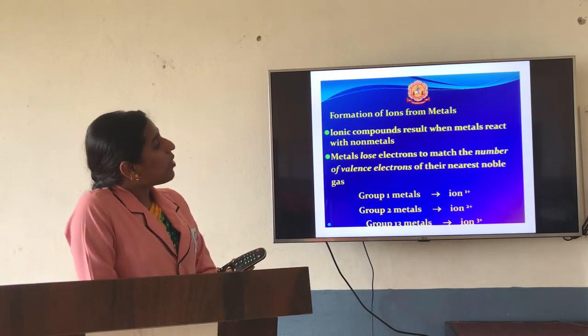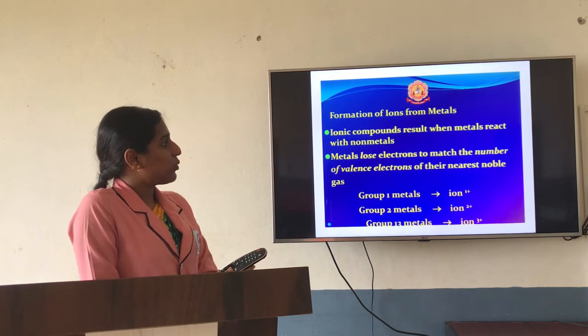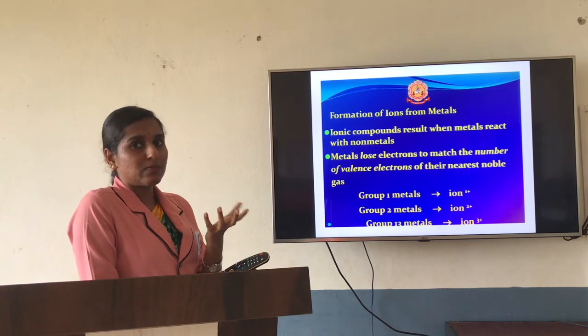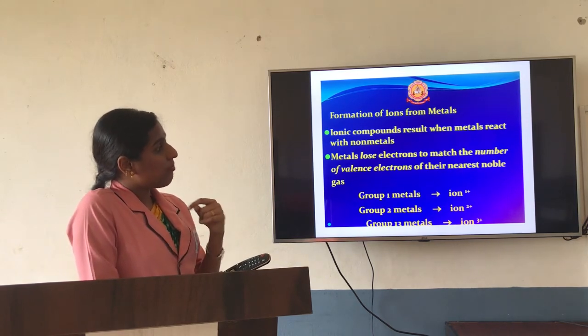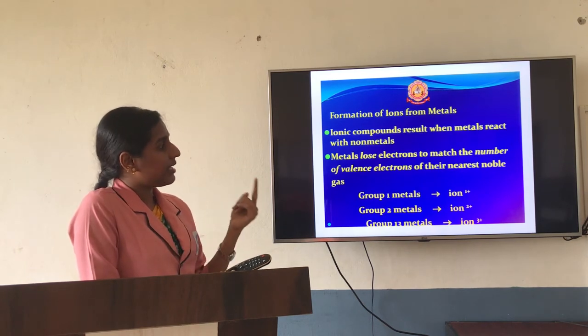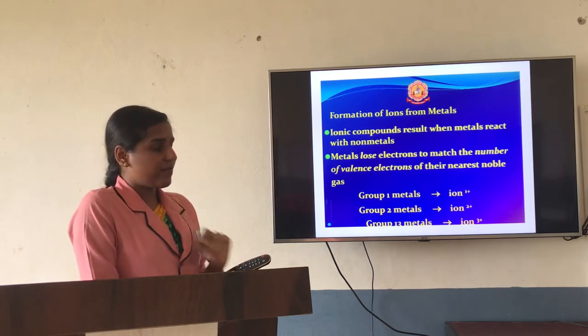Now, ionic compounds result when a metal reacts with a non-metal. As I have told, cation formation will take place when a metal loses electrons. Metals lose electrons to match the number of valence electrons of their nearest noble gas. I'll just explain with an example.